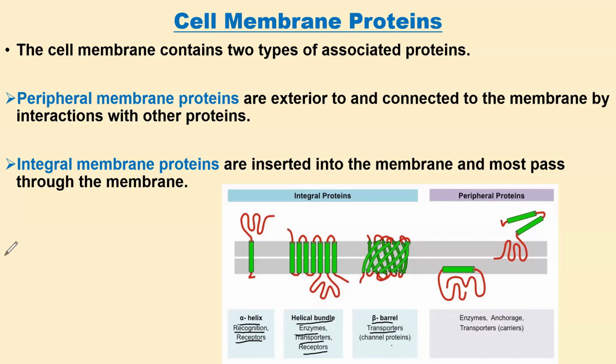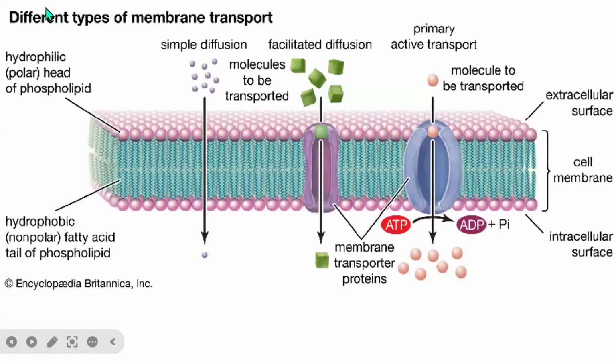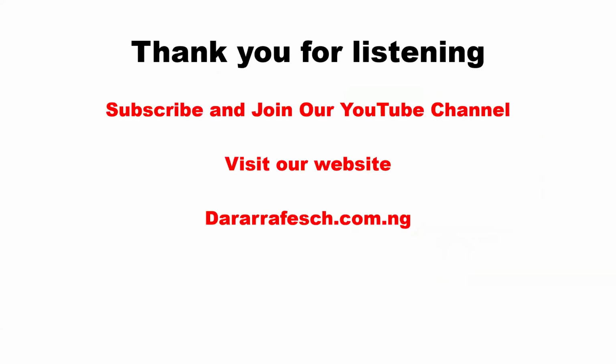The next thing after these cell membrane proteins is the different types of membrane transport, which we have discussed partially on our previous slides. We are going to specifically have a lecture on the different types of transport of substances across the cell.